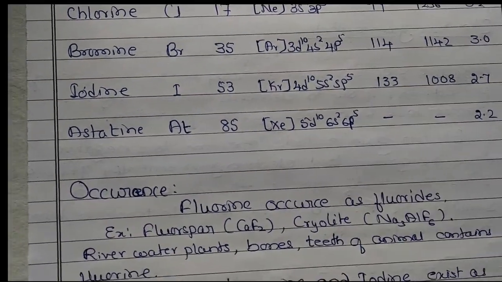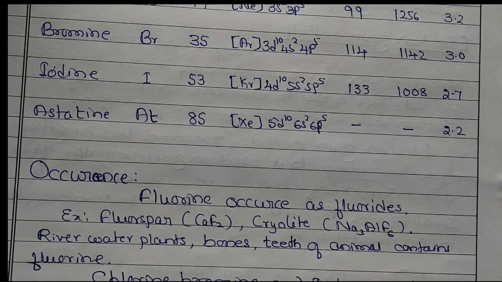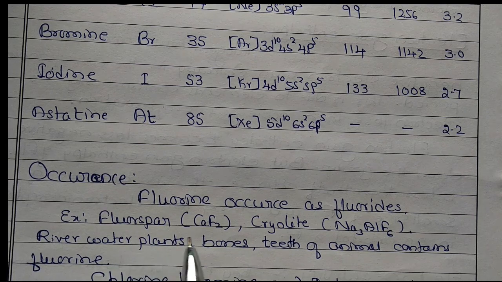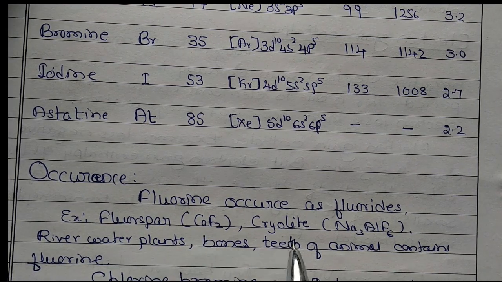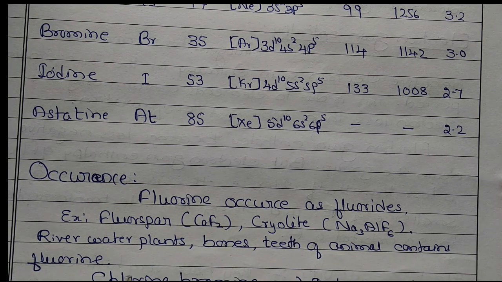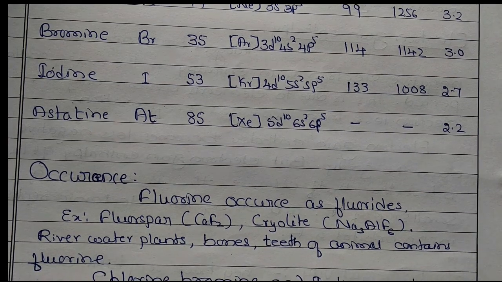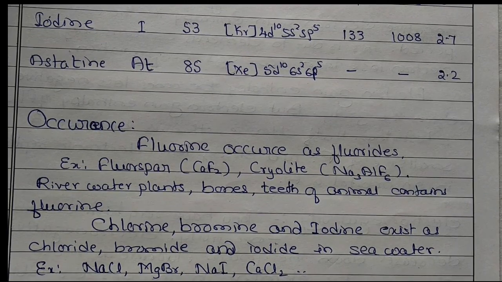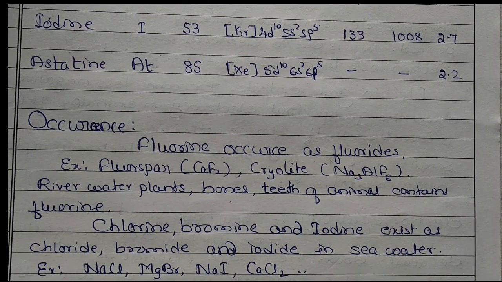So occurrence: fluorine occurs as fluorides. Example is fluorospar, that is called calcium fluoride. Then cryolite, sodium aluminum fluoride. Then in river water plants we can find fluorine. Bones and teeth of animals contain fluorine. Then also chlorine, bromine and iodine exist as chloride, bromide and iodide in sea water.